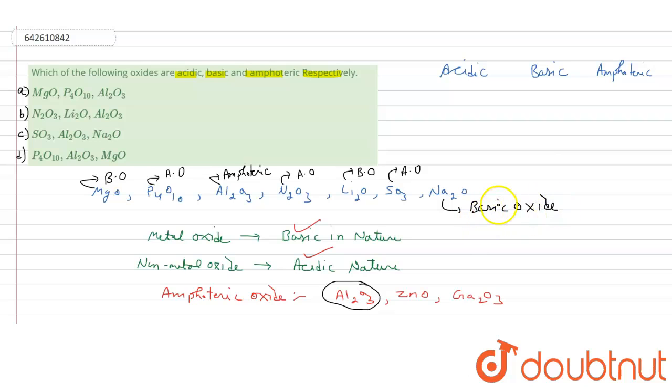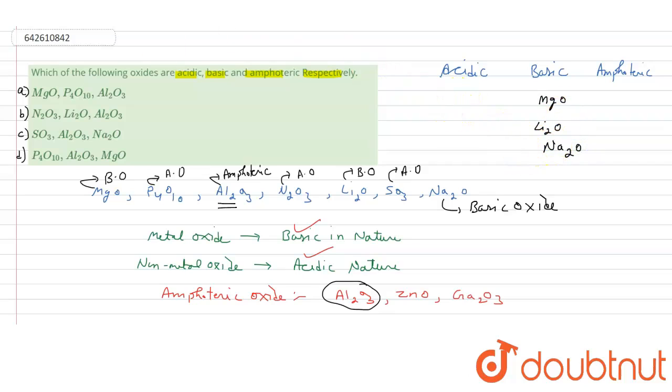So you can see here all the oxides I have covered, and only Al2O3 is an amphoteric oxide. All the non-metal oxides are acidic in nature, and all the metal oxides are basic in nature. So we have three basic oxides: one is MgO, another is Li2O, and another is Na2O. So these are the three oxides which are basic in nature.